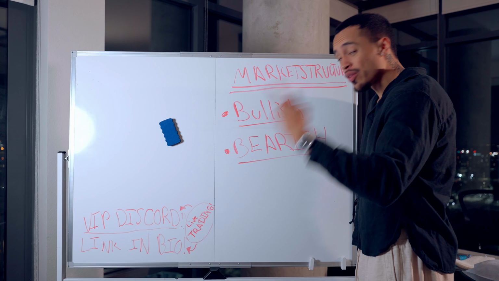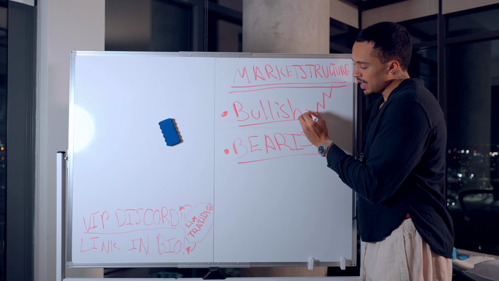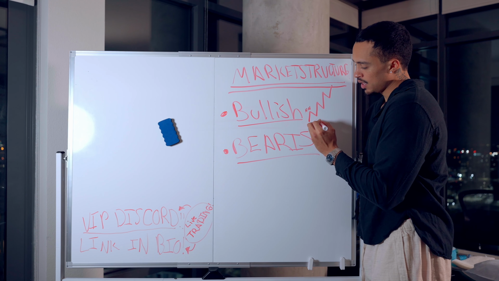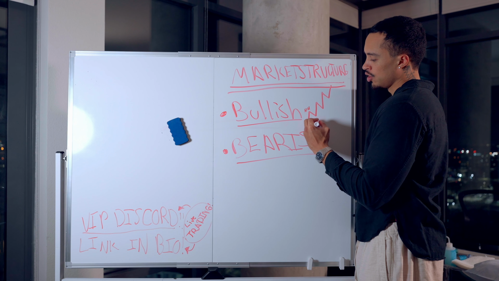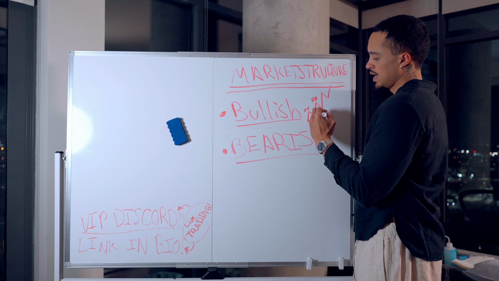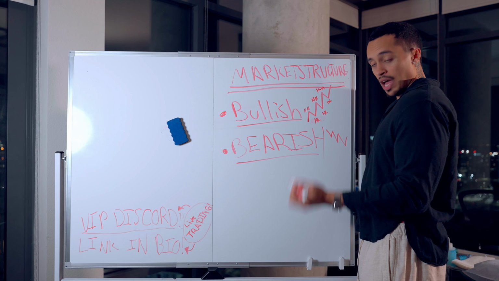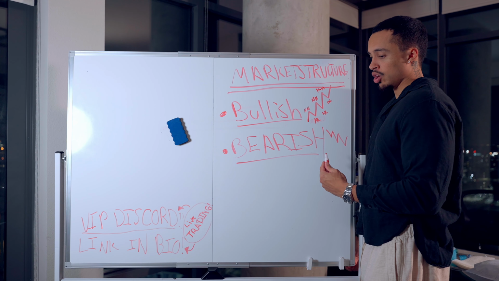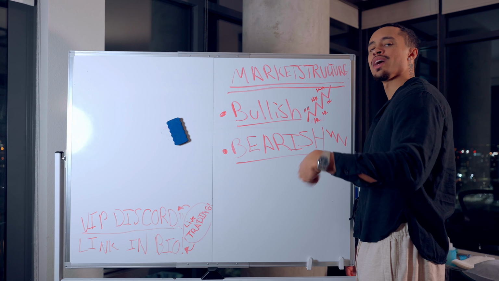Now, how do you know that that's happening? When we're bullish, we're simply making higher highs and higher lows. All right, you get the point. And bearish simply means the opposite: lower highs and lower lows.